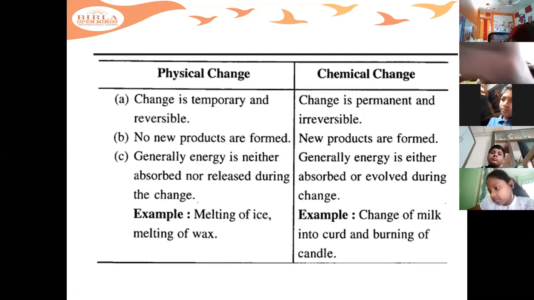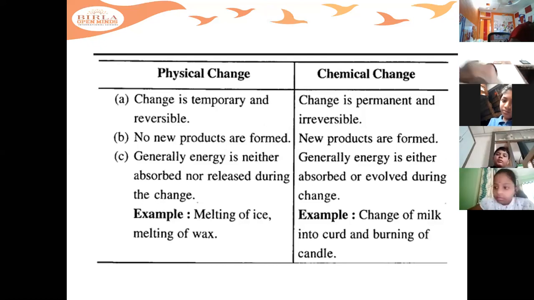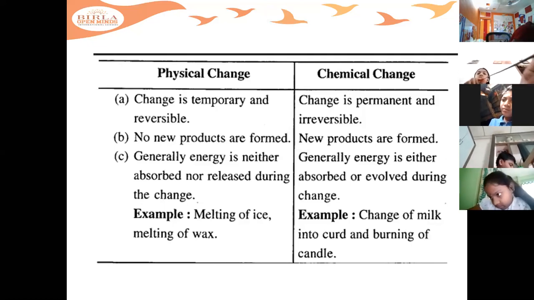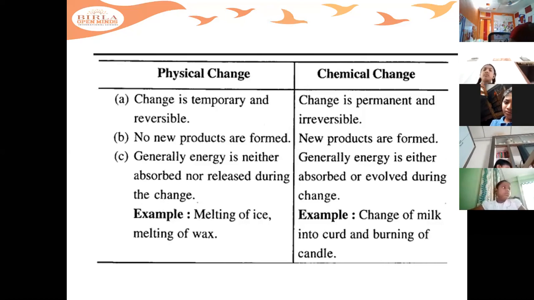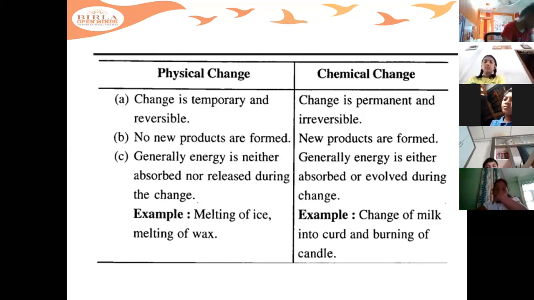You have to write in the tabular form only. Yes, tabular form only. And after finishing all the classes, just go through page number 5 and page number 7.